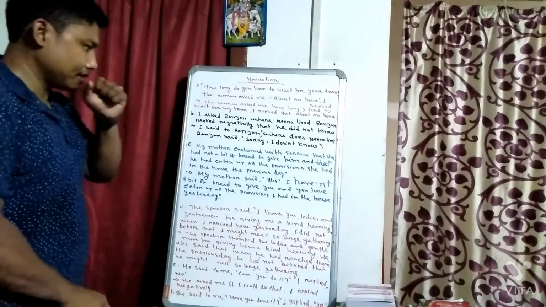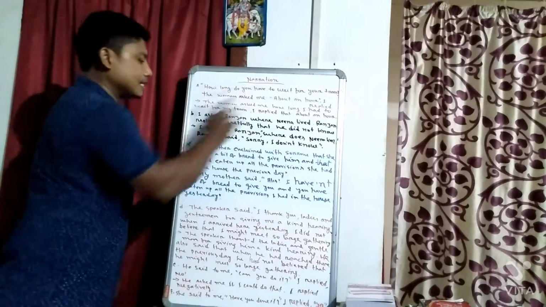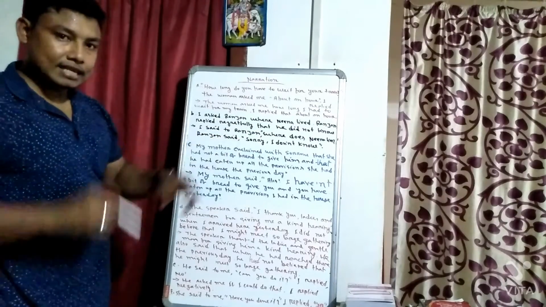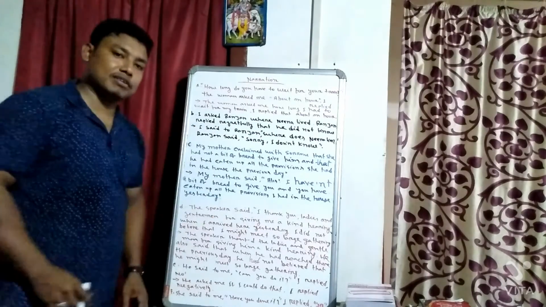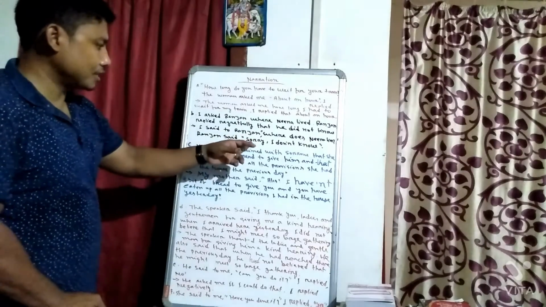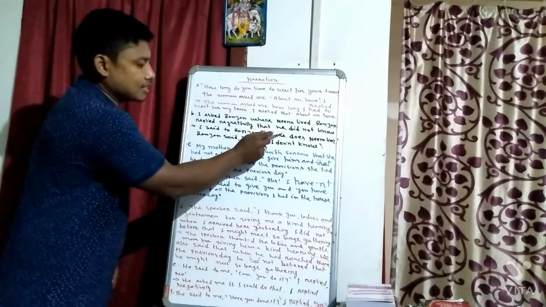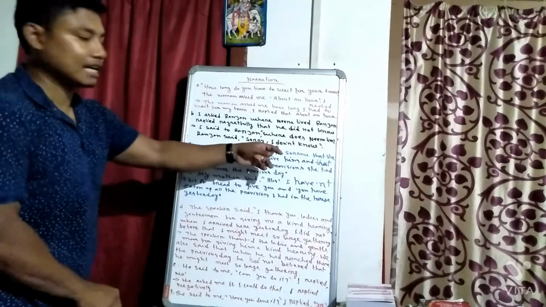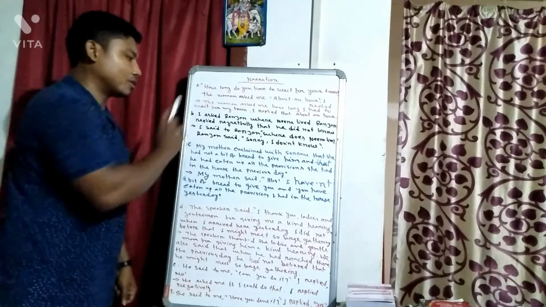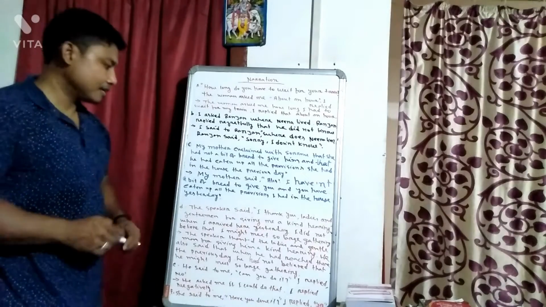This part is completed. Second part: Ranjan replied regretfully. Instead of "Ranjan replied" you have to write "Ranjan said", followed by a comma and inverted commas. Here "regretfully" is given, so when we get regretfully, we have to write "Sorry". In indirect narration it is given "he did not know". So what is the answer in direct narration? "I don't know." This will be the answer for this part.